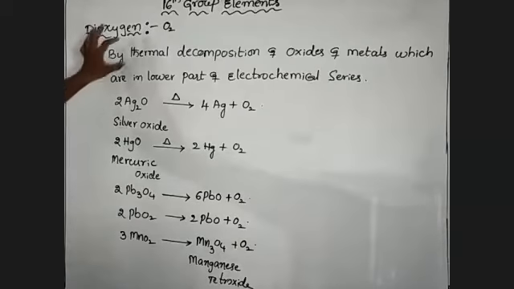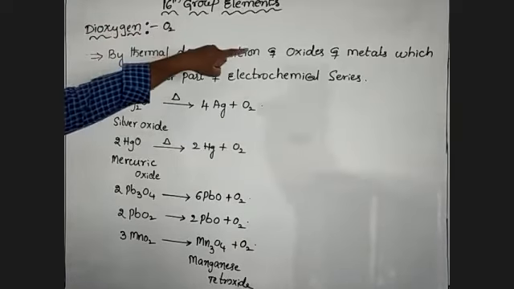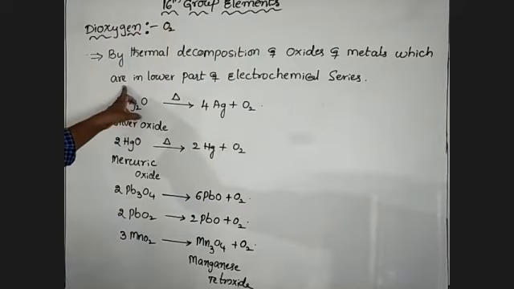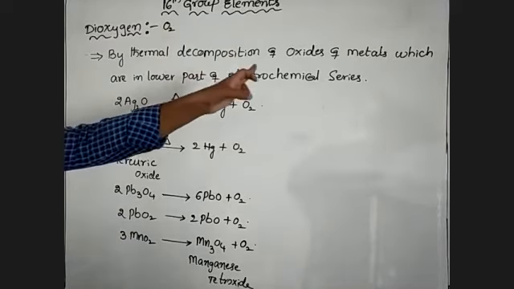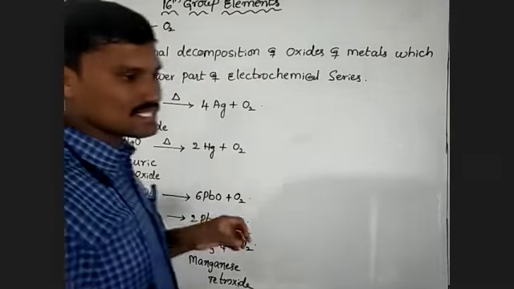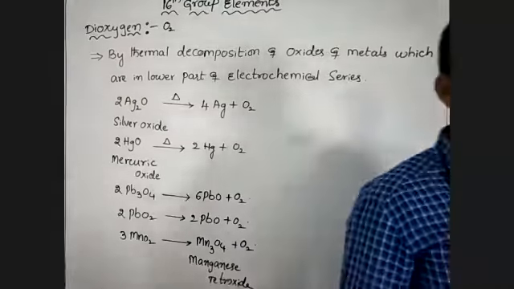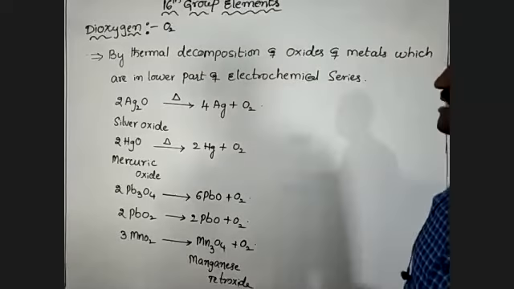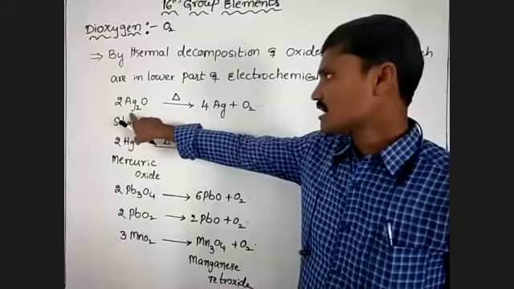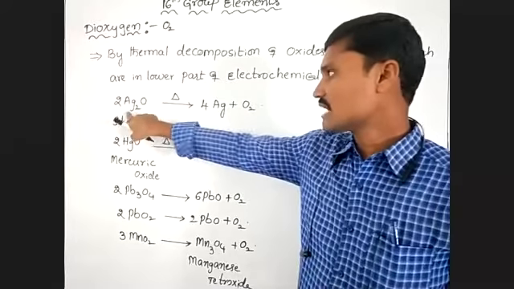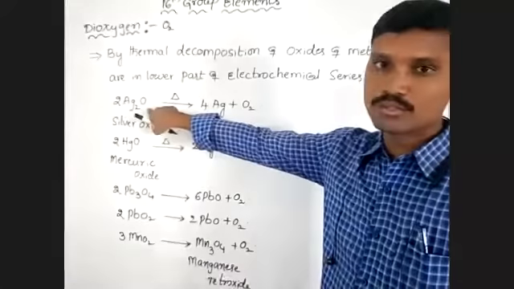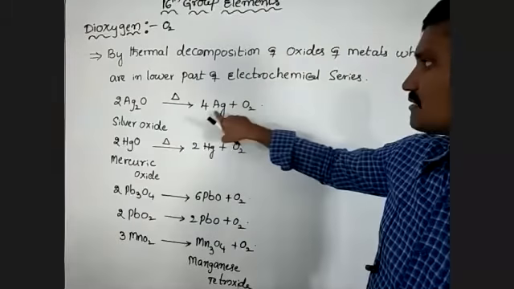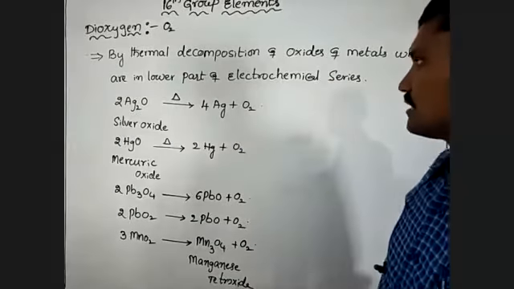So here, by thermal decomposition of oxides of metals which are in the lower part of the electrochemical series, dioxygen can be formed. So these are examples for this reaction. Silver oxide Ag2O, on thermal decomposition, forms silver and dioxygen.